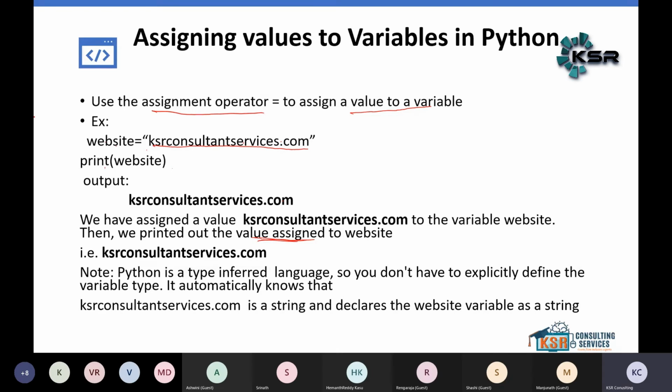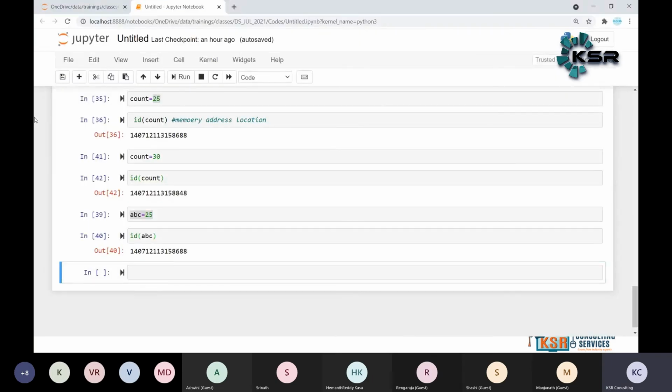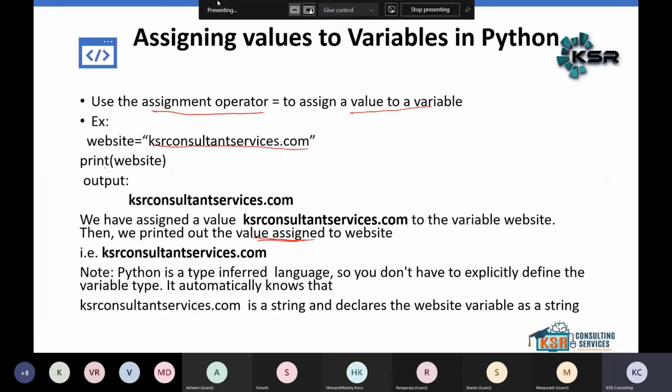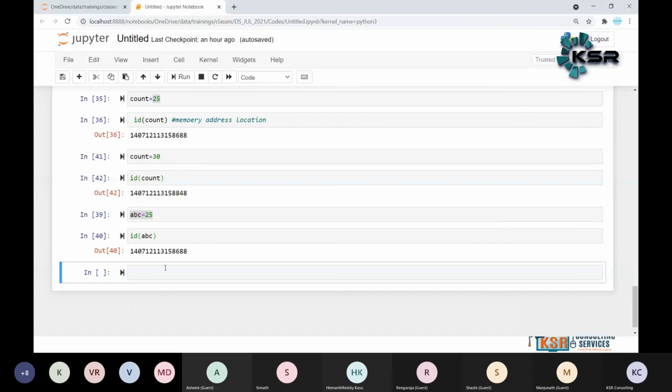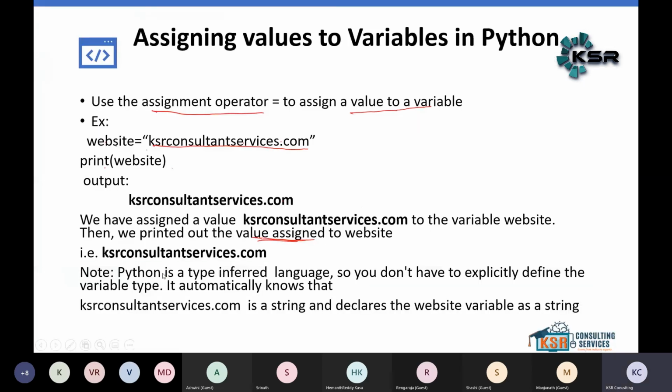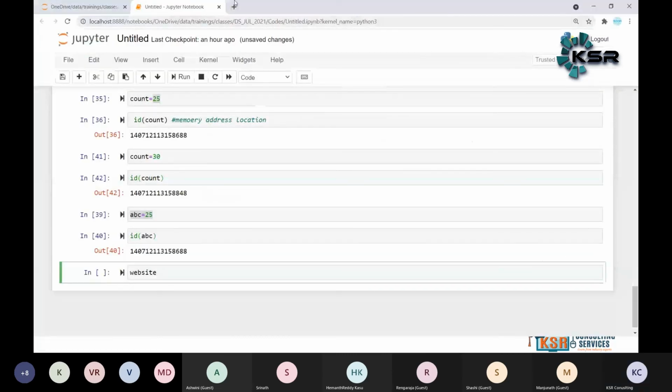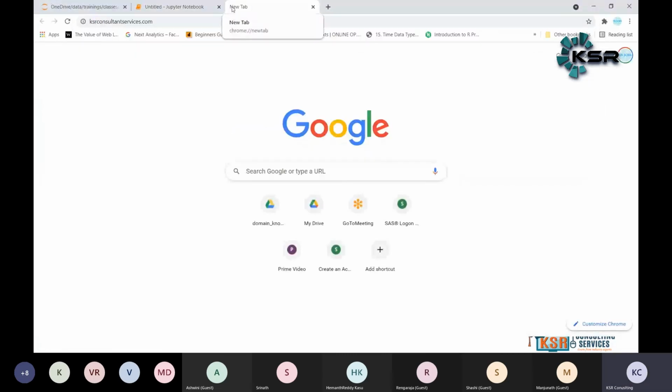Okay, here, any questions, guys? Any doubt? Up to now, any questions or any doubt? Simply to say, let me explain: website is equal to, hey, what happened? Website is equal to, simply, KSR consultant service.